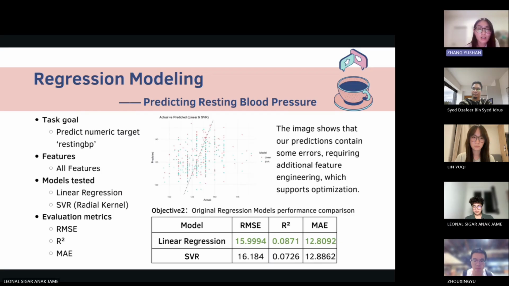Our second task was regression, to predict the exact number for a patient's resting blood pressure. Our first models, linear regression and SVR, showed very low R-squared values, which means they are not very predictive. The plot shows the predictions were quite scattered. This told us that we needed to optimize our approach.